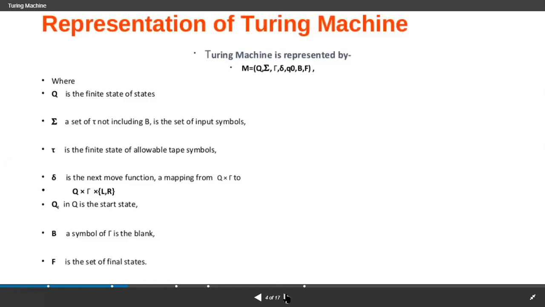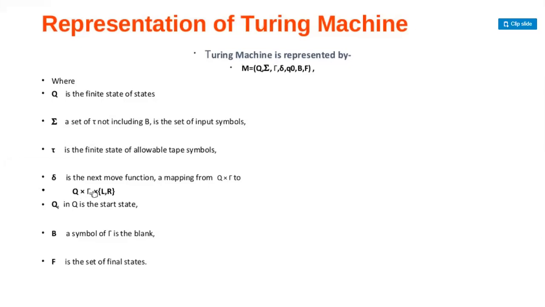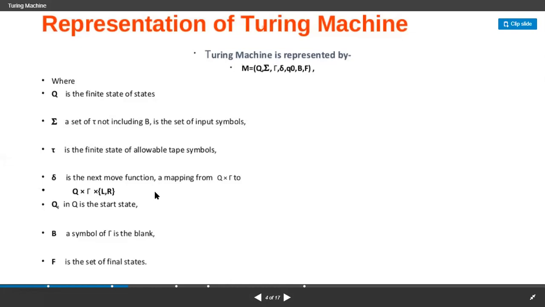How is the mapping done? It is Q cross tau, mapped to left or right. That means we are moving either to the left or to the right. That's why we show it like this: Q cross tau. Q is a finite set of states, tau is a finite set of tape symbols, along with a left move or right move. And Q naught is the initial state, the start state.